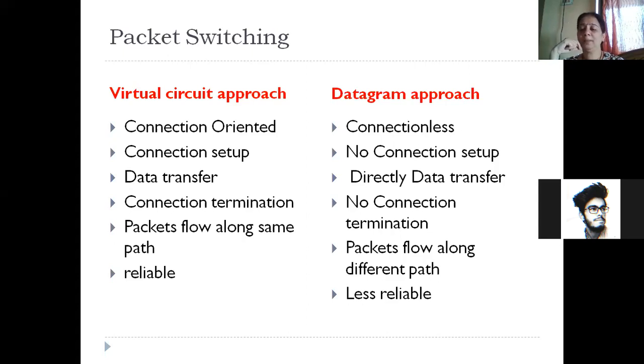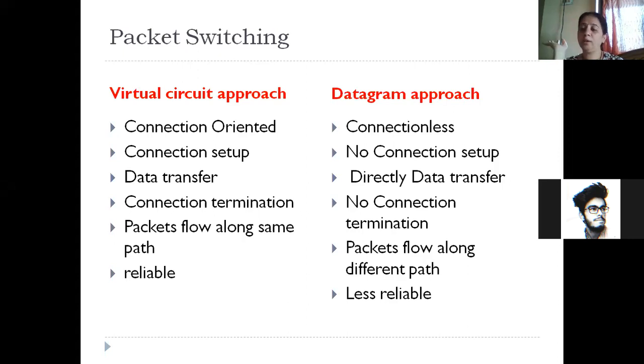But since data is moving along different paths, some parts of the network could have failed or crashed, and in some parts there could be congestion. So some packets get stuck in the network, some get lost, some don't reach the destination in time. So this mechanism, since there is no dedicated connection, is less reliable.